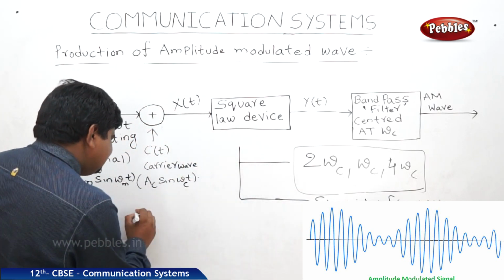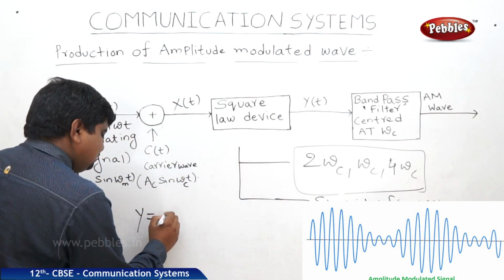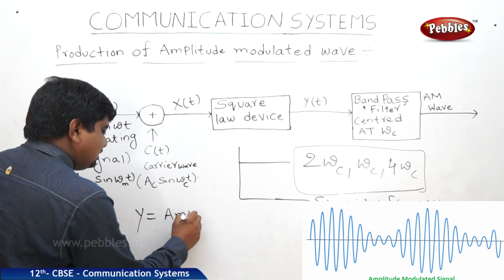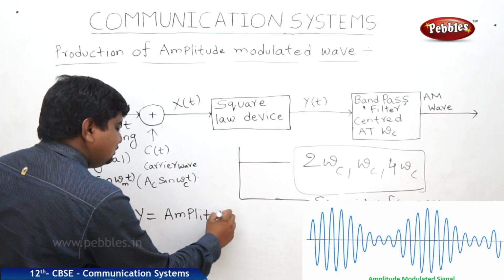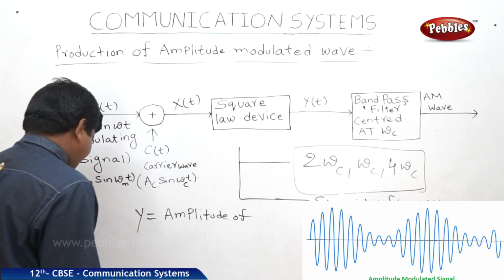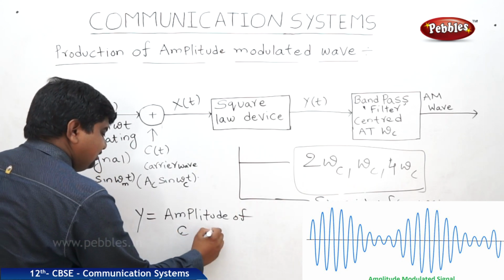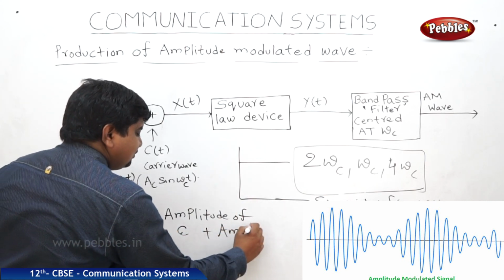So what we can understand, Y is equal to the amplitude of the carrier wave plus the amplitude of the modulated wave.